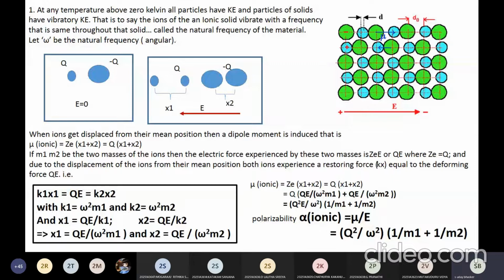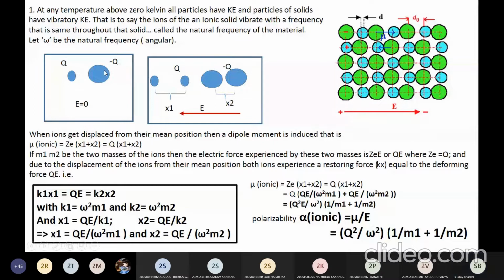That is what my first paragraph means. Let me consider that I am taking an ionic solid with the natural frequency omega. Now in the left hand side we have a cation and an anion. In the zero field, these are in these positions. I'll apply some electric field. When I apply the electric field, this cation got displaced by x1 distance and anion got displaced by x2 distance, because of which there will be a net dipole moment produced.